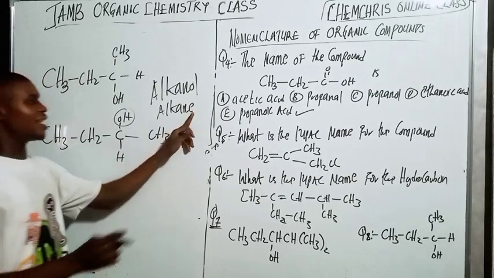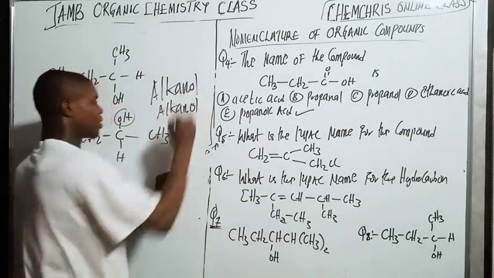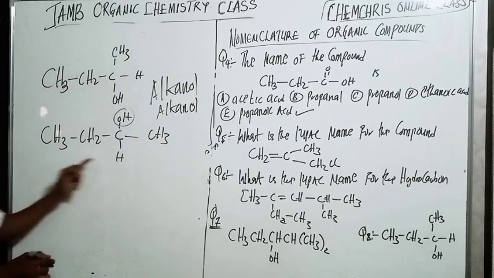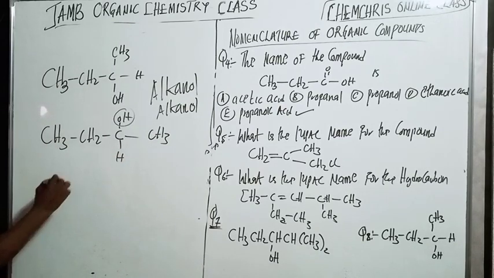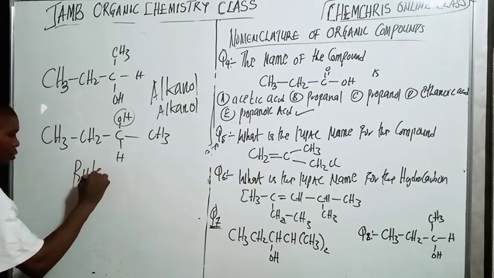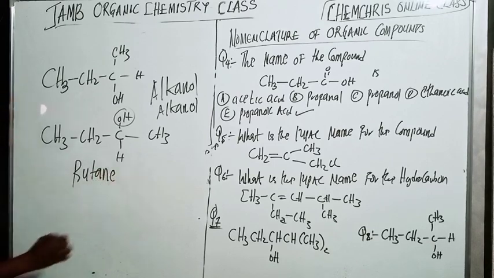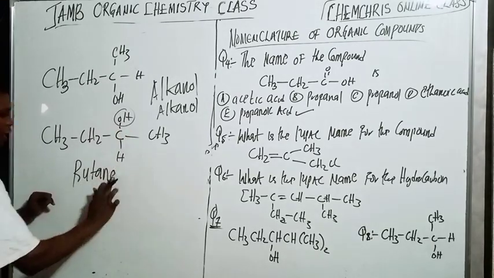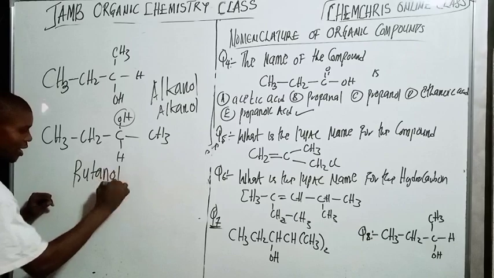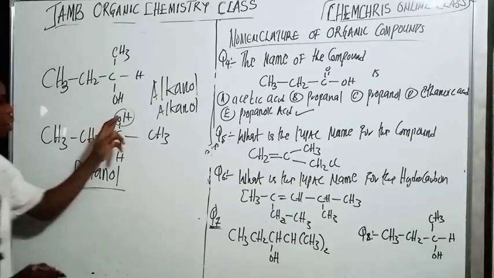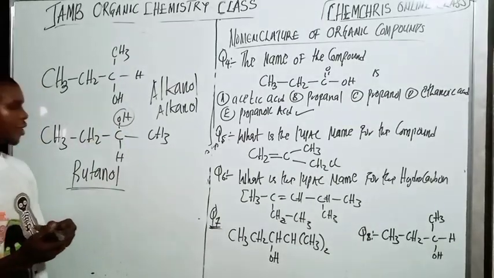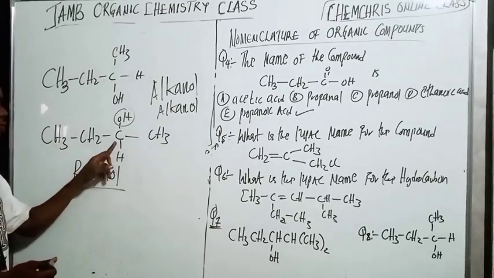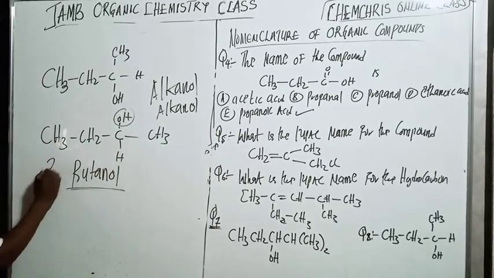So the E is being replaced by OL, right? How many carbons do we have here? 1, 2, 3, 4. You must know that this is butane. Now because there's OH here, you remove the E and replace it with OL. So butanol. What is the position of the OH? When I start from here, 1, 2, 3, here we have 3-butanol.